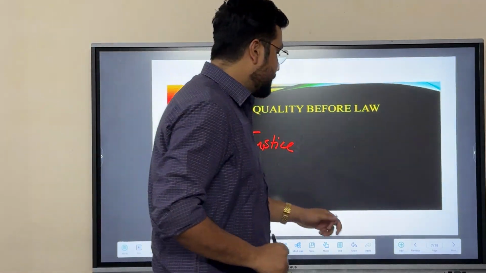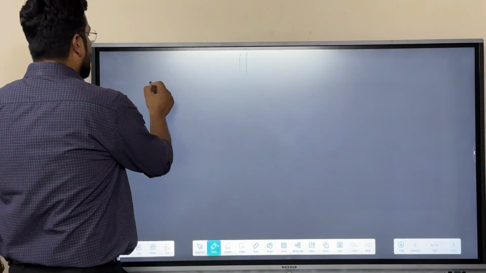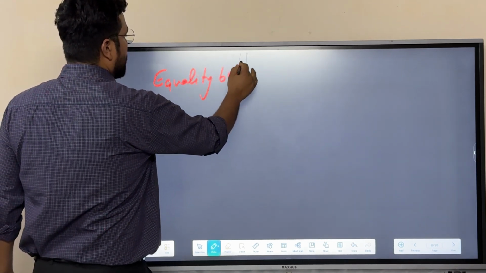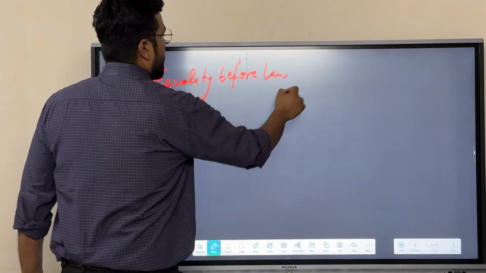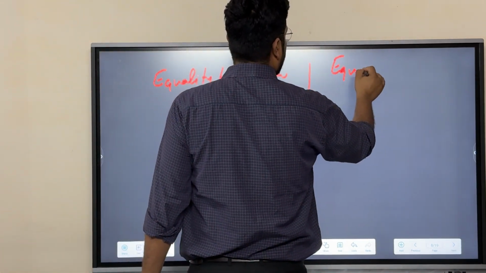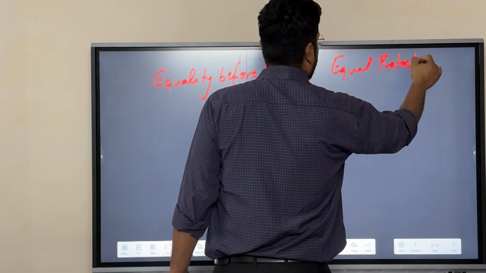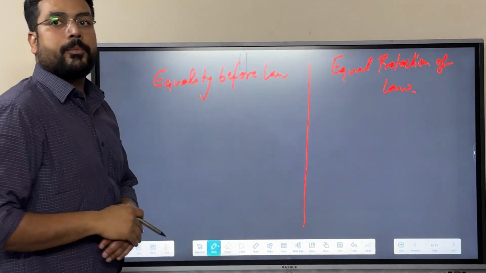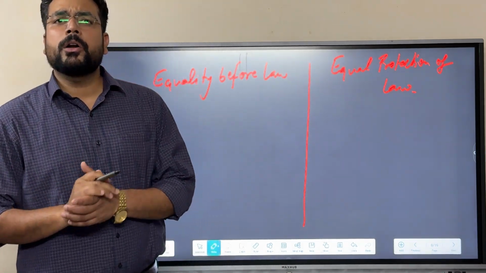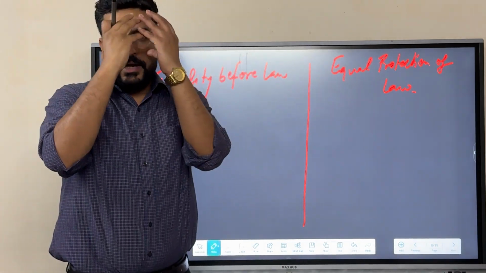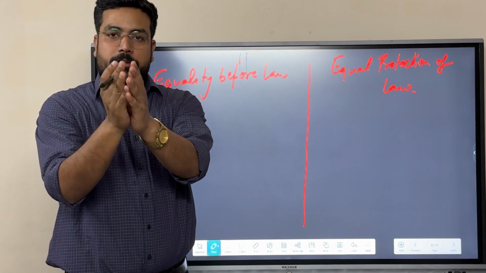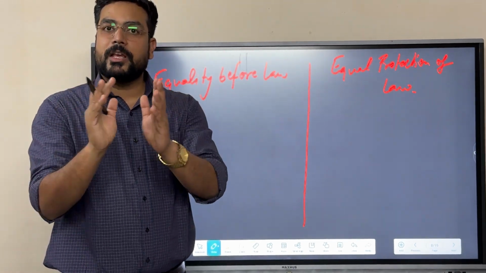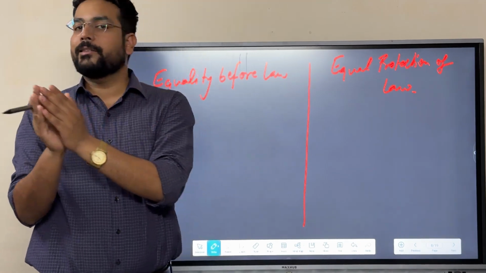Equality before law has two concepts, namely equality before law and equal protection of law. Equality before law talks about equality. It means the lady justice is blindfolded, she is not going to see anybody in the society. Whosoever is coming, justice shall be served irrespective of their class, caste, whatever.